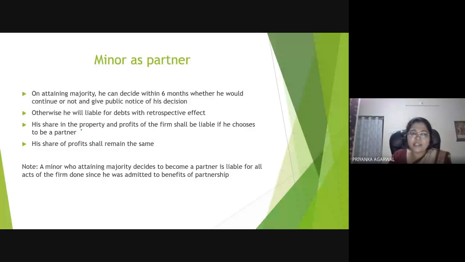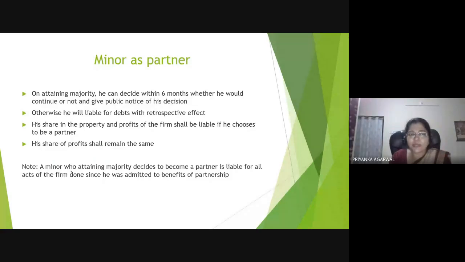His share in the profit and loss of the firm shall be liable if he chooses to be a partner. His share of profit shall remain the same. A minor who, on attaining majority, decides to become a partner is liable for all acts of the firm done since he was admitted to the benefits of partnership.